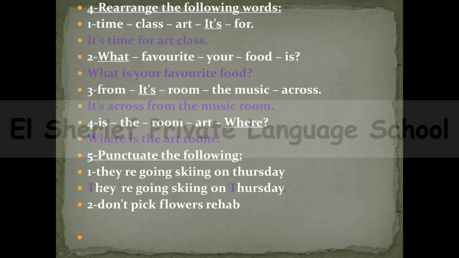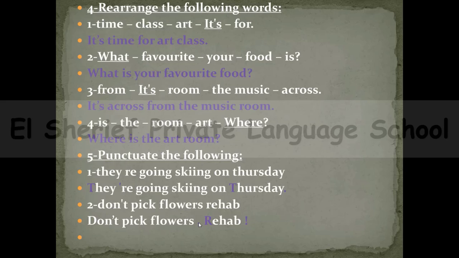In number 2, we have to start with a capital D. It's don't, D capital letter. And here we have Rehab. Rehab, guys, it's a name of a girl, so it must start with a capital letter. But pay attention, guys. If you are calling a person and you put his name at the end of the sentence, you have to put a comma before it, like this. So you are calling Rehab, saying don't pick flowers, Rehab.